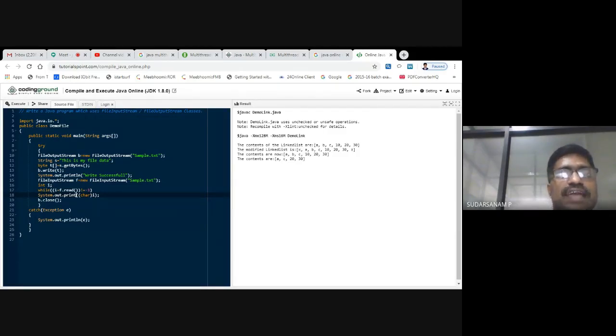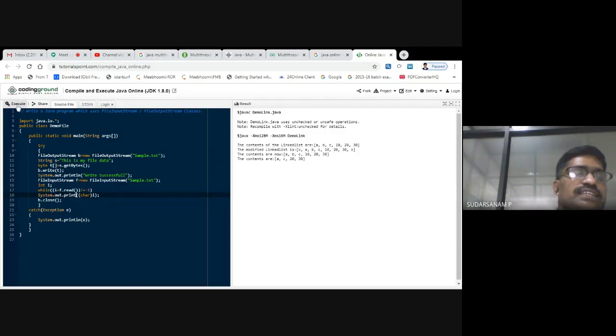Next, any file you open, you have to close it. The object name b you have created, so b.close(). Now catch exception e, System.out.println. So this is the way of writing the program. What I have told you, the question is: you have to open one file, put some content into that file, then again open that file, read every character and display it on the monitor.